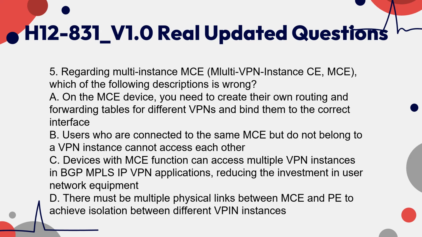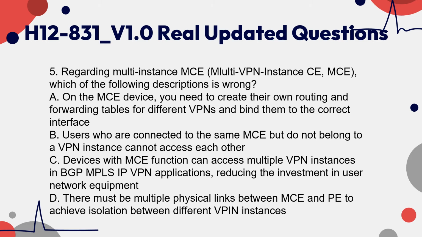5. Regarding multi-VPN-instance CE, MCE, which of the following descriptions is wrong? A. On the MCE device, you need to create their own routing and forwarding tables for different VPNs and bind them to the correct interface. B. Users who are connected to the same MCE but do not belong to a VPN instance cannot access each other.